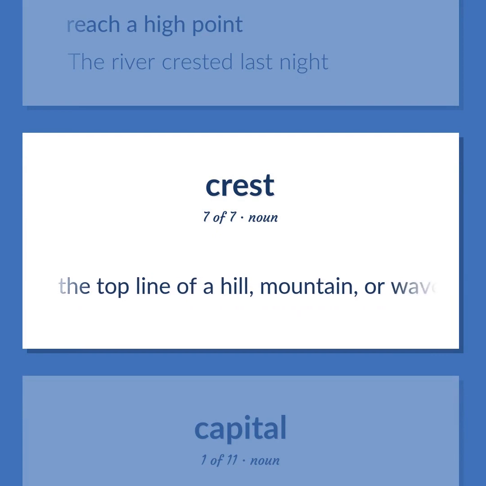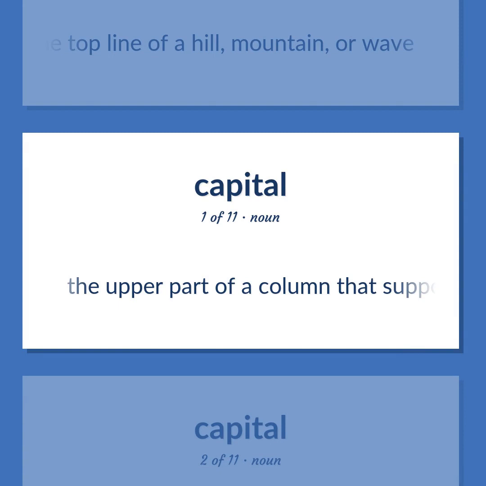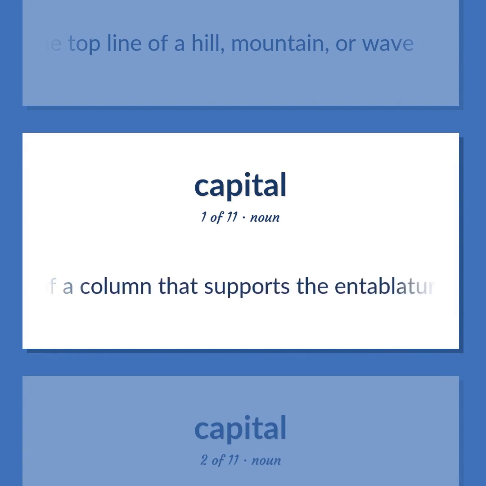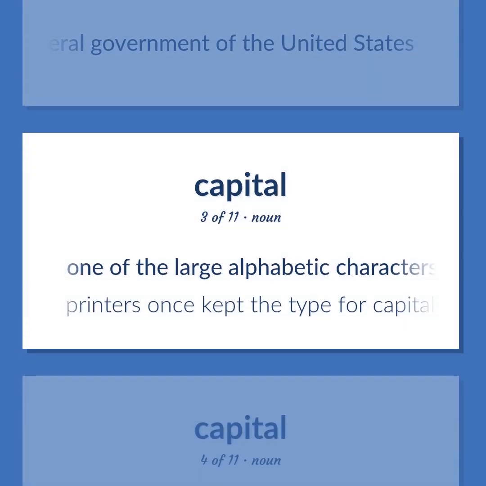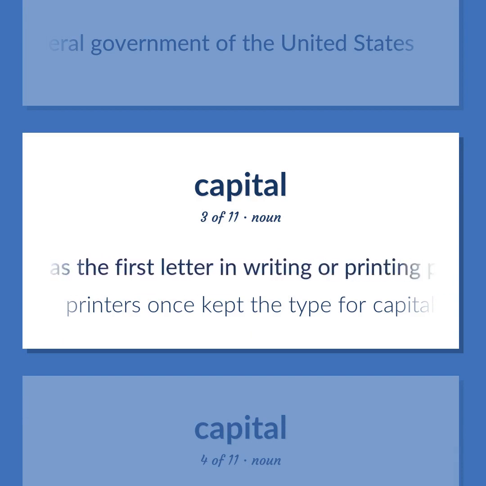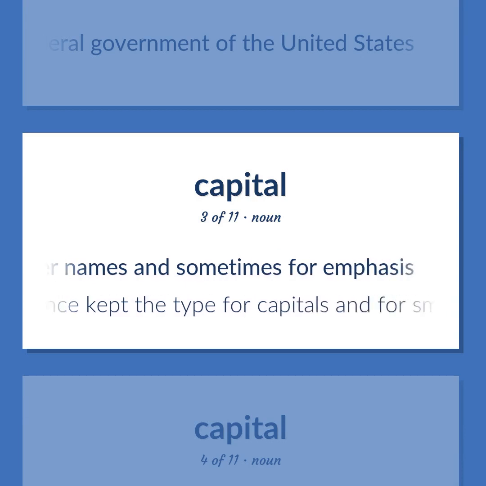The top line of a hill, mountain, or wave. The upper part of a column that supports the entablature. The federal government of the United States. One of the large alphabetic characters used as the first letter in writing or printing proper names and sometimes for emphasis. Printers once kept the type for capitals and for small letters in separate cases. Capitals were kept in the upper half of the typecase and so became known as uppercase letters.